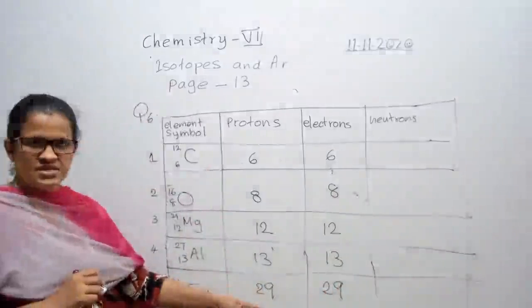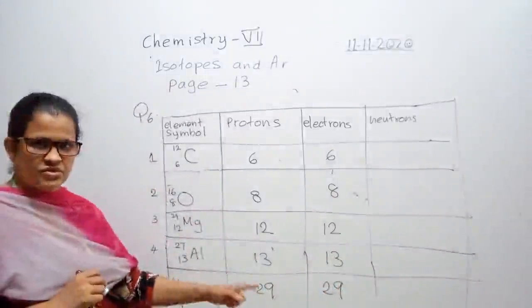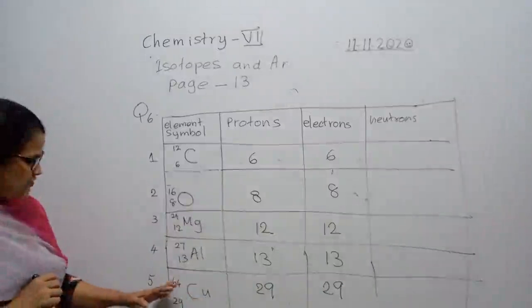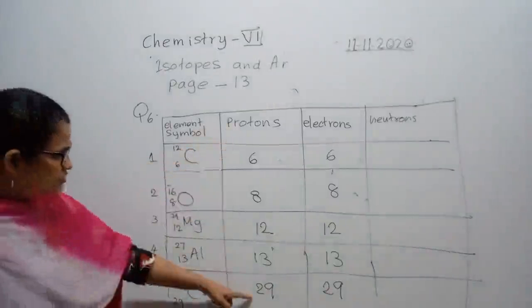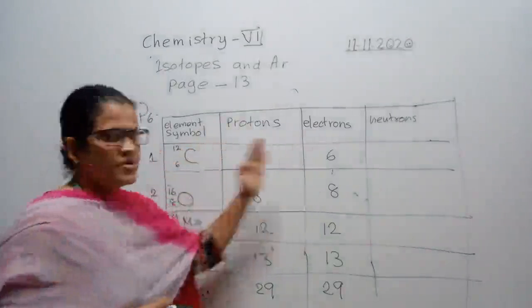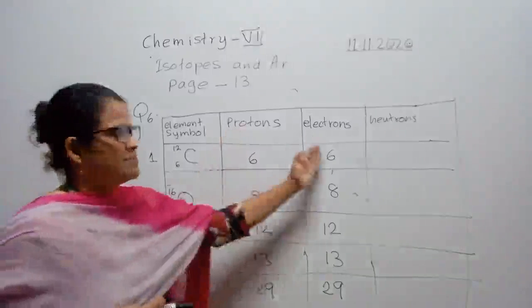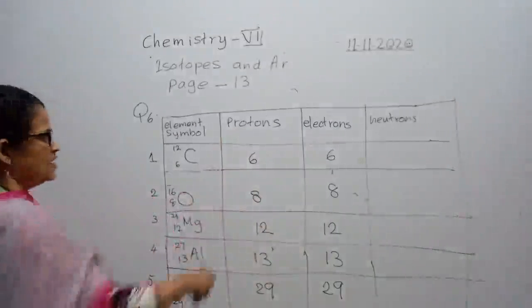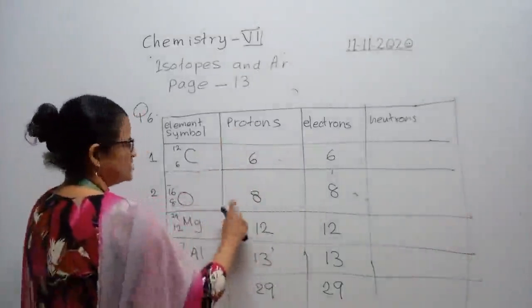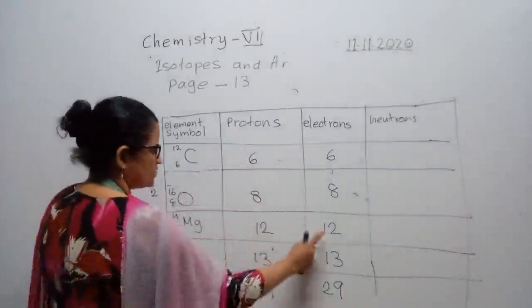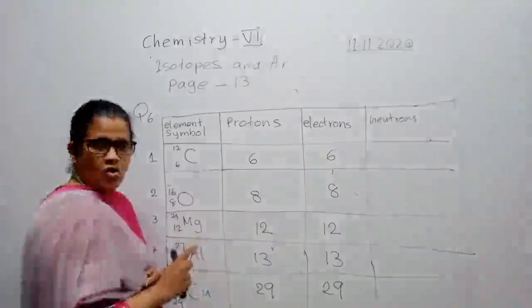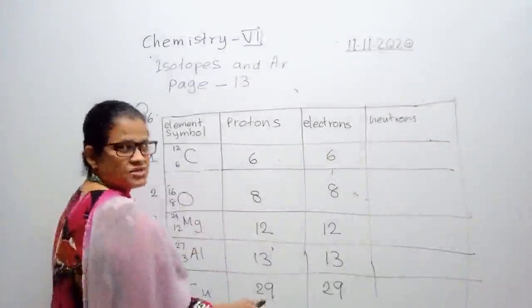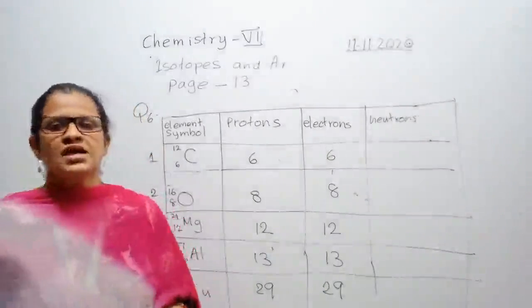I think you can see the last line. Isn't it? Okay, I will tell. Copper, upper number is 64, lower number is 29. That means mass number 64, atomic number 29. Atomic number means protons, and proton number is 29. Every atom has an equal number of protons and electrons, so the proton number is the same as the electrons. Clear? So carbon 6 proton, 6 electron, oxygen 8 proton, 8 electron, magnesium 12 proton, 12 electron, aluminium 13 proton and 13 electron, and copper 29 proton and 29 electrons.